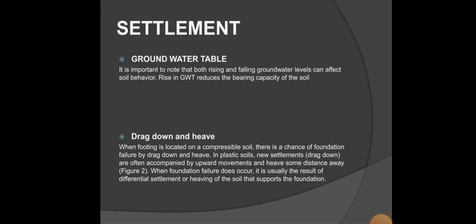Groundwater table. It is important to note that both rising and falling of groundwater level can affect the soil behavior. A rising groundwater table reduces the bearing capacity of the soil. Drag down and heave. When the footing is located on a compressible soil, there is a chance of foundation failure by drag down and heave. In plastic soil, new settlements are often accompanied by upward movement and heave some distance away. When foundation failure does occur, it usually results in differential settlement or heaving of the soil that supports the foundation.